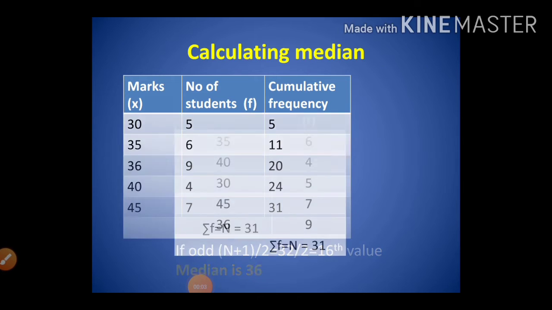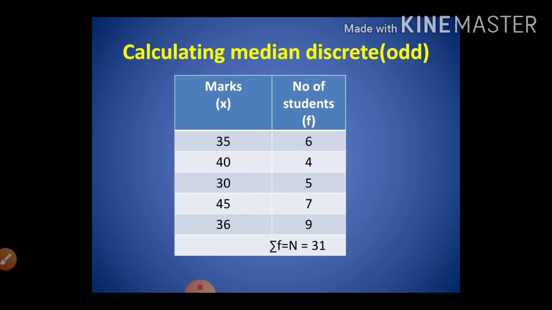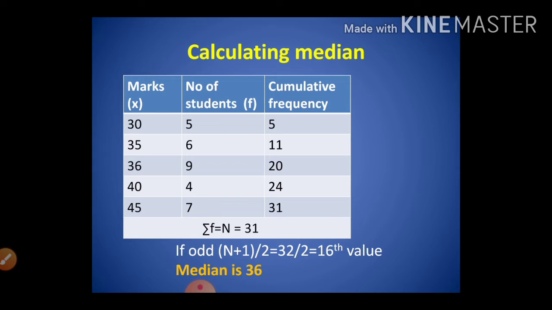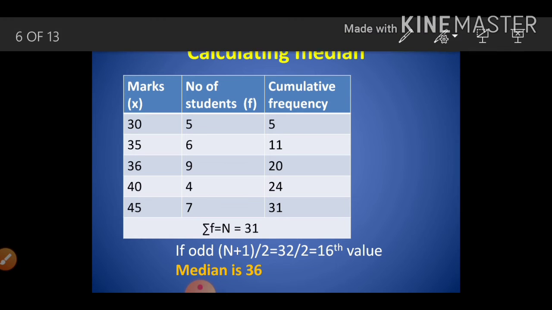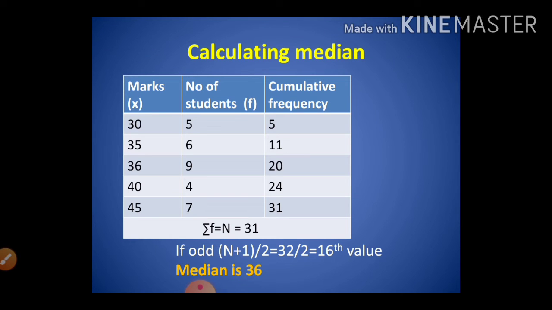First of all, you have to arrange the numbers in ascending or descending order. Now see, these numbers are not in any order. So in the next slide, I have put it in ascending order as 30, 35, 36, 40 and 45. After that, you have to add the frequencies.